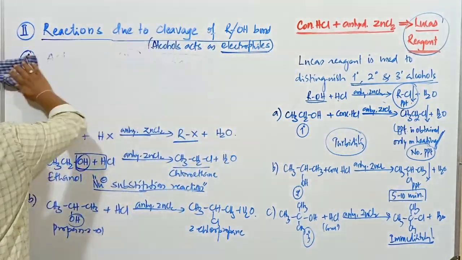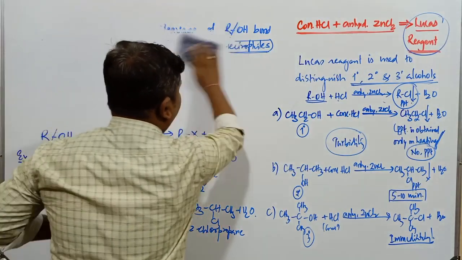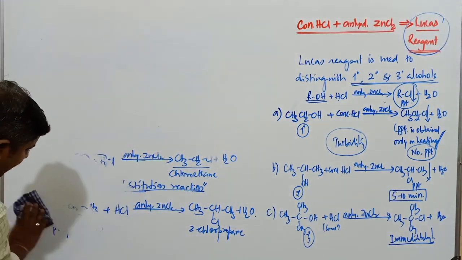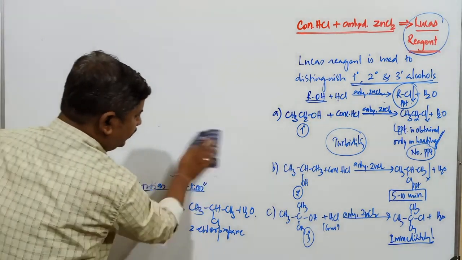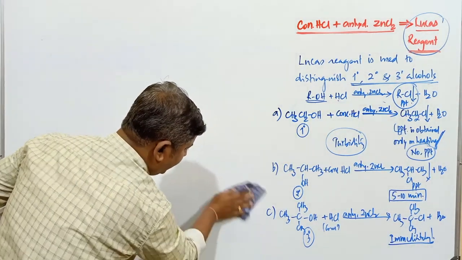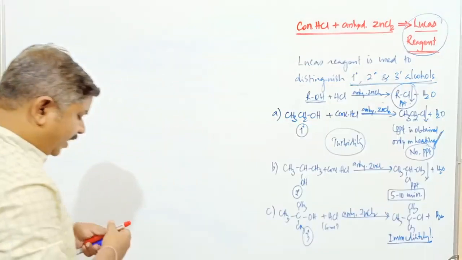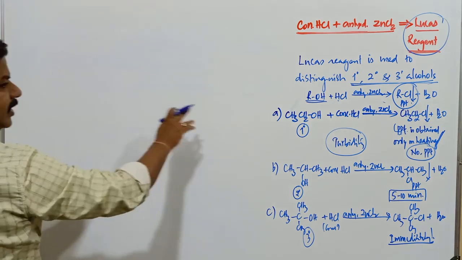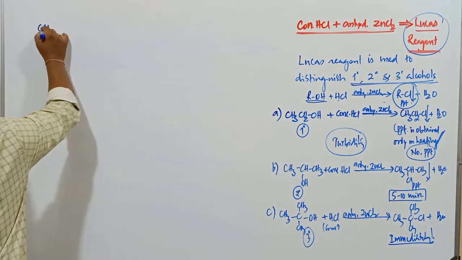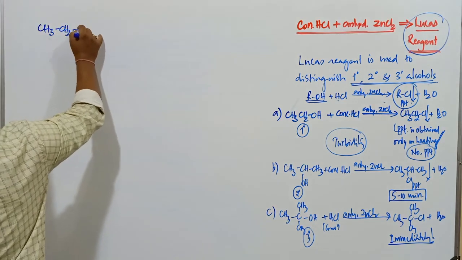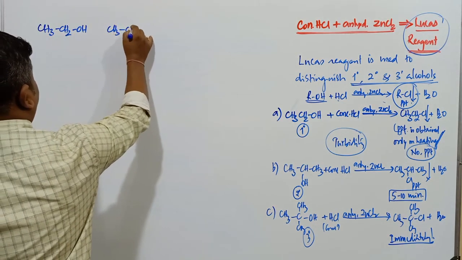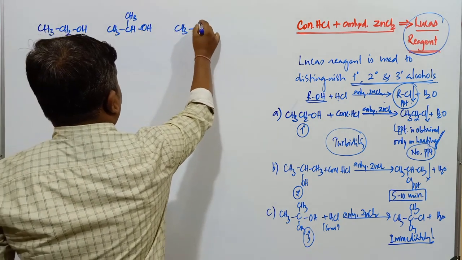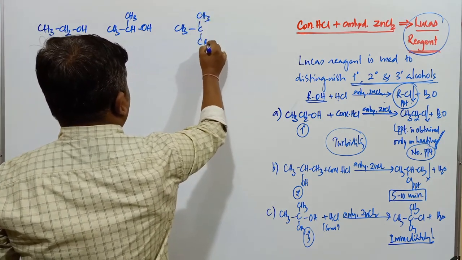If they ask what is Lucas reagent, Lucas reagent is a mixture of concentrated HCl and what? Anhydrous zinc chloride. Now here, if you go with the comparison of primary, secondary and tertiary alcohols: this is CH3CH2OH, this is CH3CH(OH)CH3, and the next one is (CH3)3C-OH.